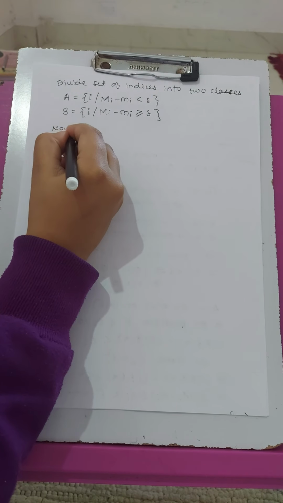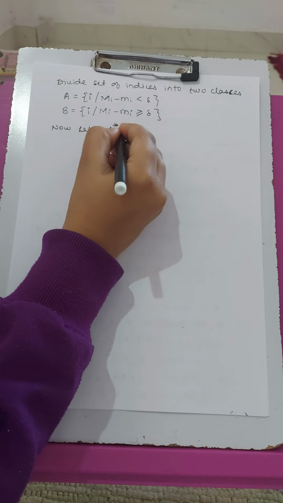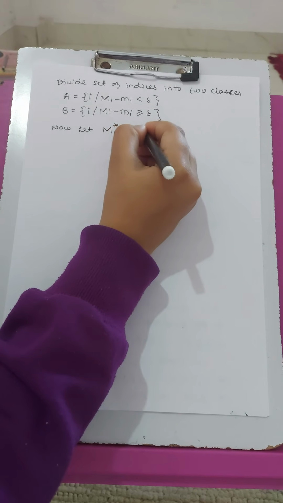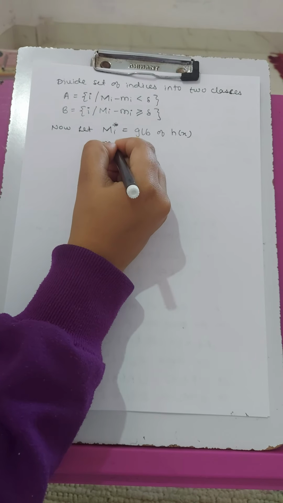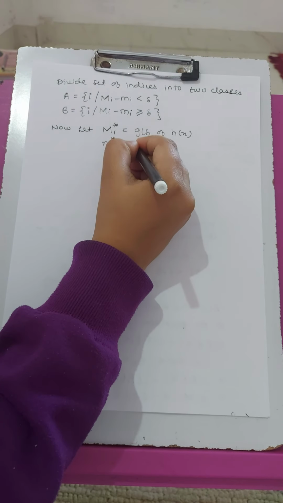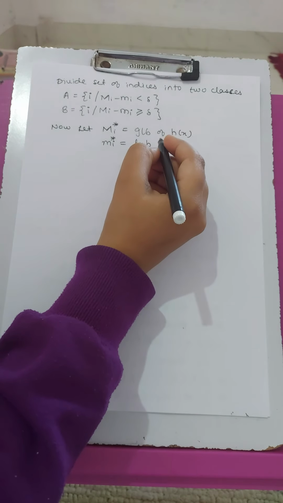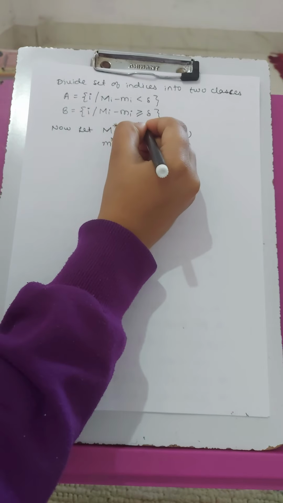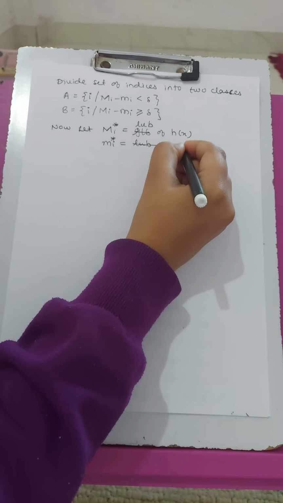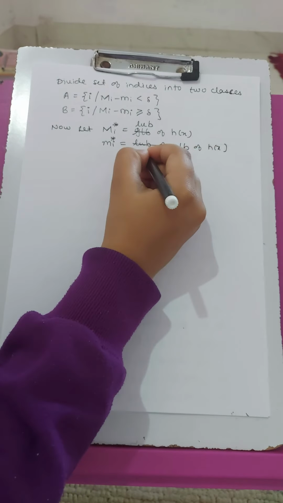Now let Mi star equal the lowest upper bound and small mi star equal the greatest lower bound of function h of x on interval ab.